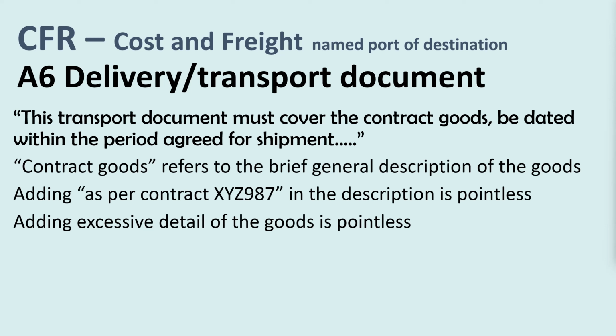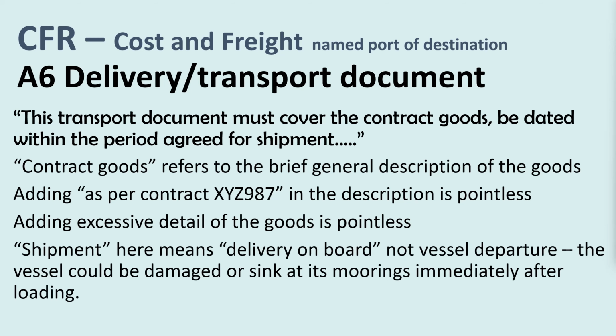Adding excessive detail of the goods, such as part numbers, styles, or grades, or oil contents, or whatever might be relevant to the goods generally, is pointless on a bill of lading. Shipment here means delivery on board, not vessel departure. The vessel could be damaged or sink at its moorings immediately after loading.